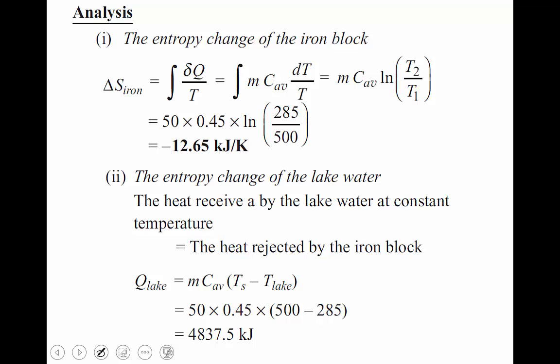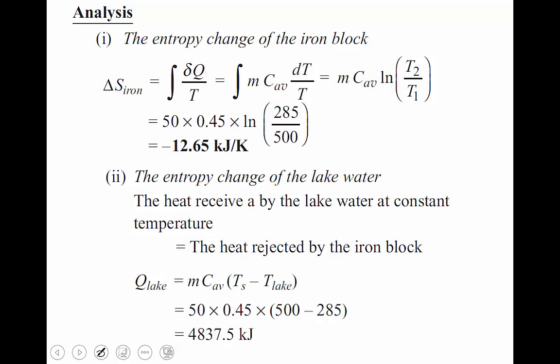Okay, we cannot calculate how much heat is transferred to the lake with the help of lake details, because the quantity of water available in the lake is not known, and also Cp of the lake is not given in the problem.